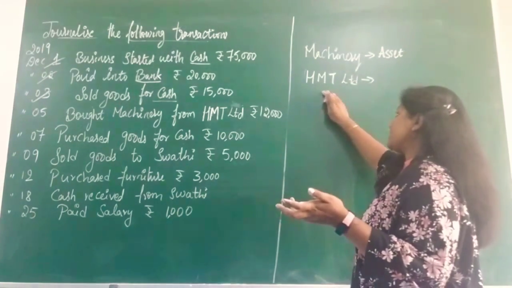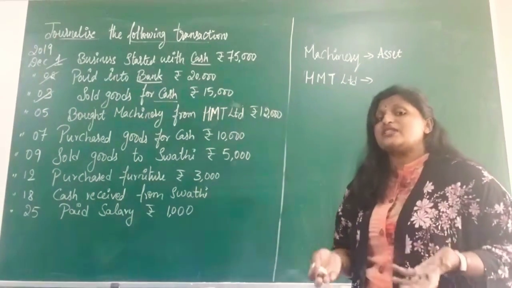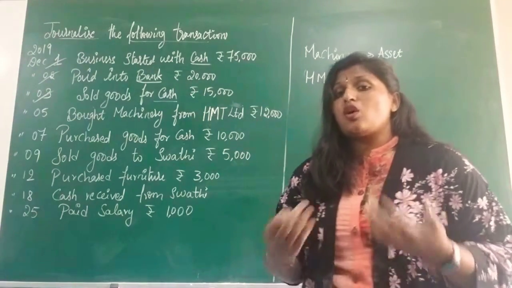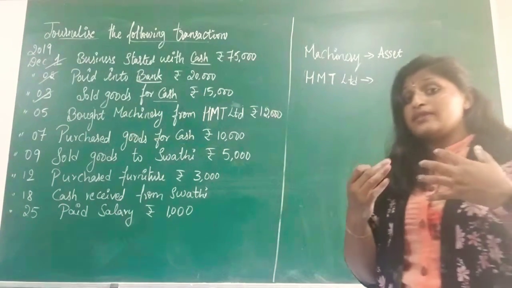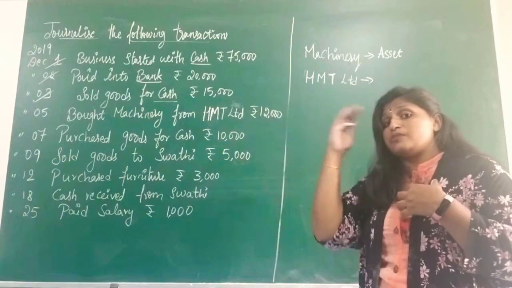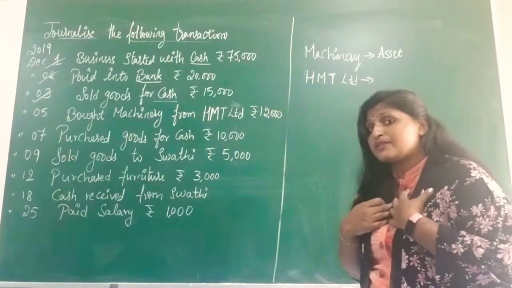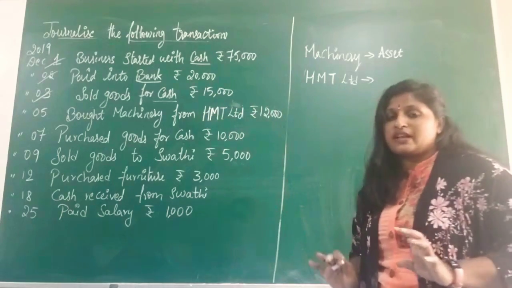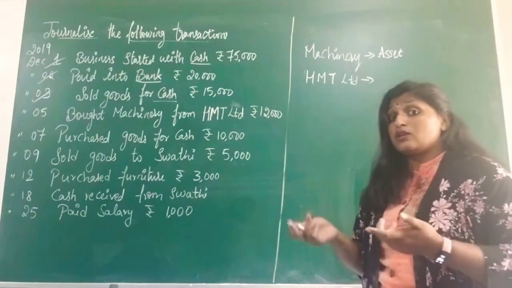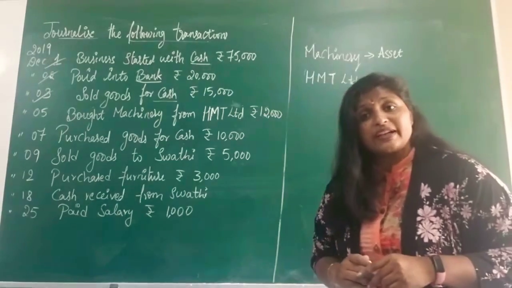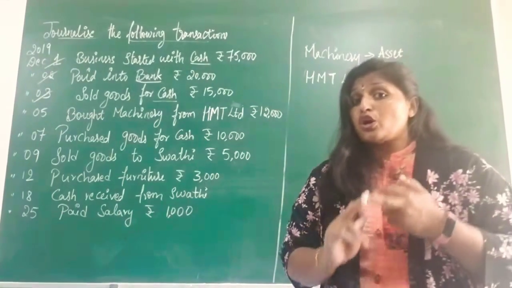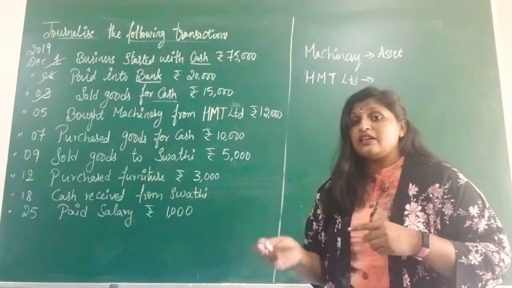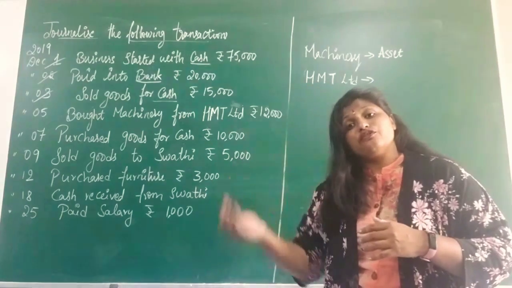Now HMT Limited. Since you are purchasing on credit, always think from the point of view of the business. Assume yourself as a business. Now you are purchasing machinery from HMT Limited company, but it is a credit transaction. What do you mean by credit transaction? You are not paying the cash immediately, but it will be paid in future days.